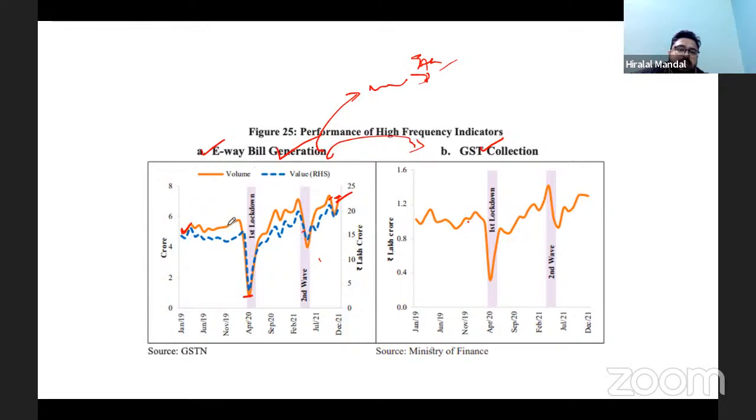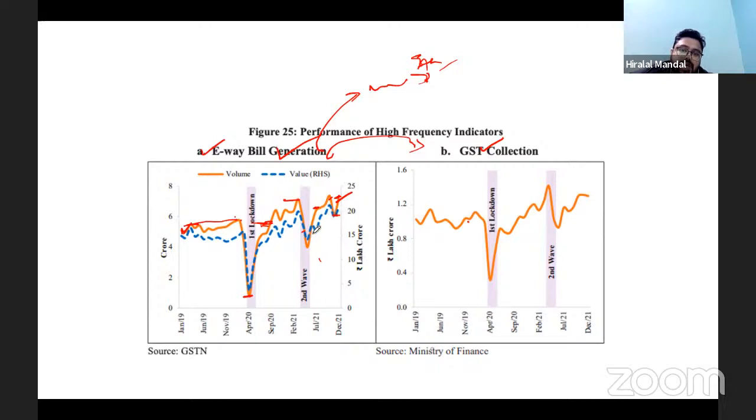So once the e-way bill generation increased, look at the e-way bill generation. So look at this one. It was at this level. So now the recovery has shown that it has gone beyond what it was in January or November 2019 or March 2019. Now it has gone beyond that at this point of time, February 21. And again, during the period of the first and second quarter in the country, it is again rising before going down in the coronavirus.